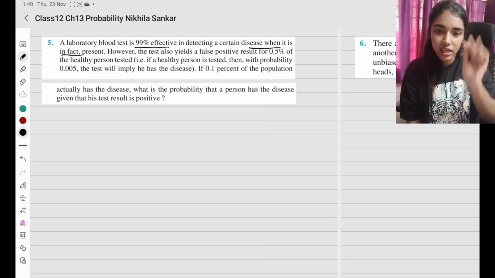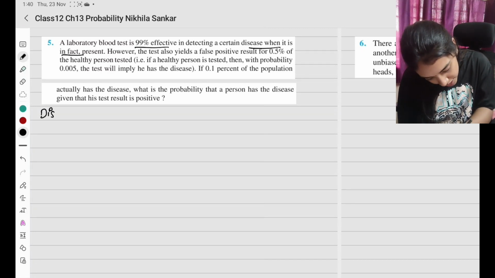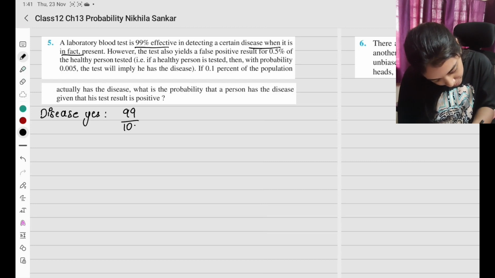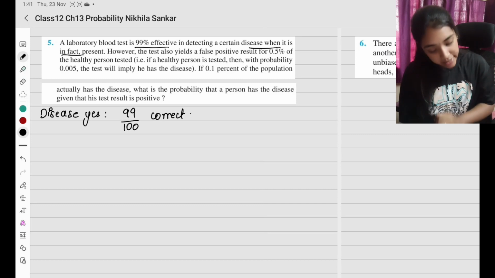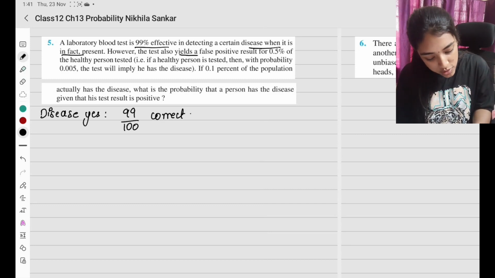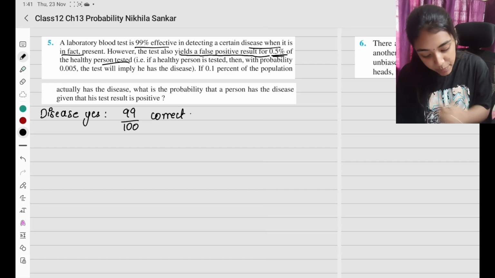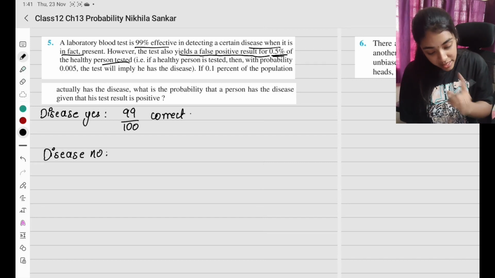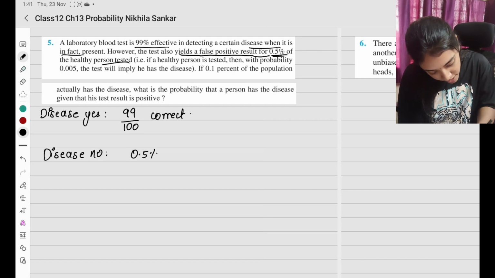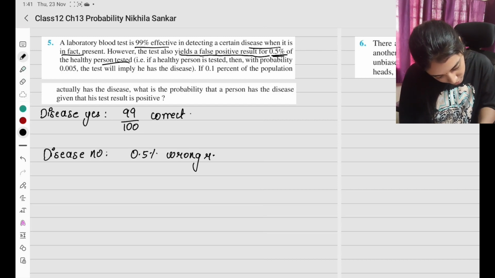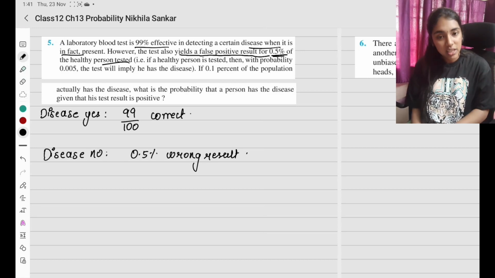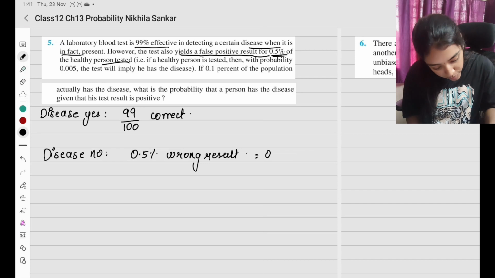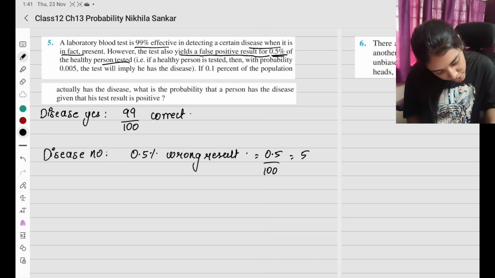99% effective if the disease is actually present. If the disease is present and the laboratory gives us the correct result, what does that mean? Disease yes, and 99% correct. However, the test also yields a false positive result for 0.5% if a healthy person is tested. So the disease is not there, but 0.5% wrong result. What does that mean? It says the disease is there. So this is going to be 0.5 divided by 100, which is 5 divided by 1000.